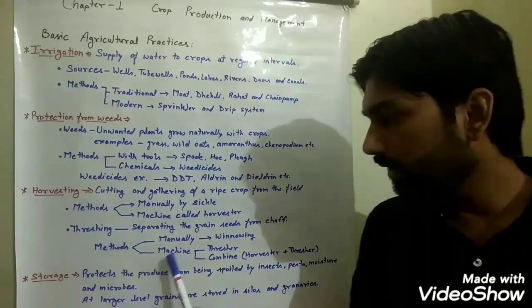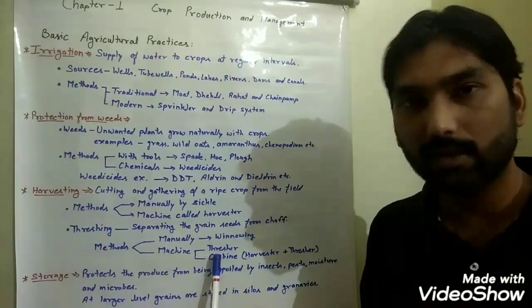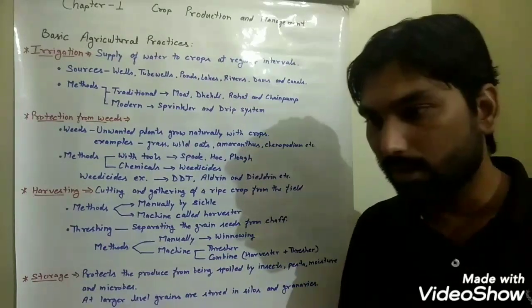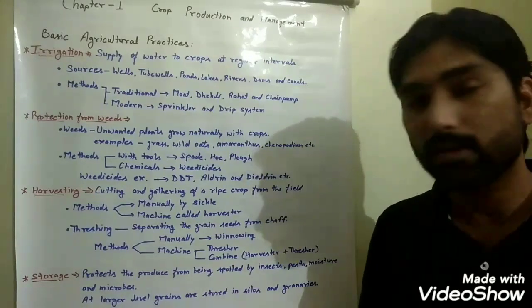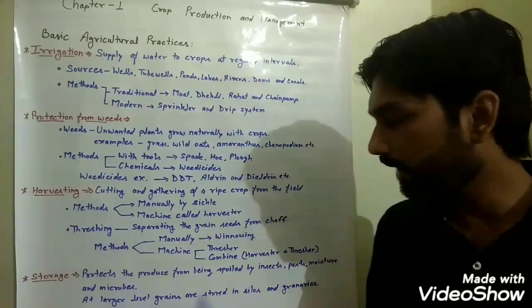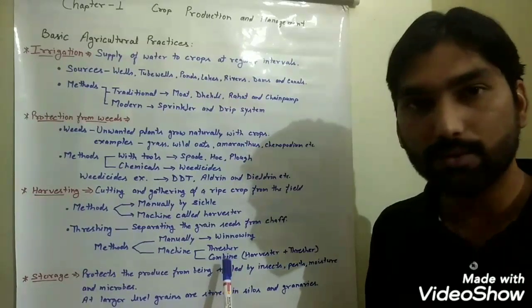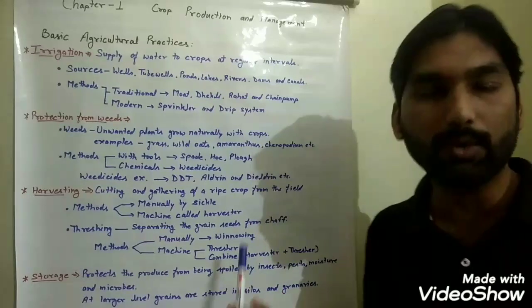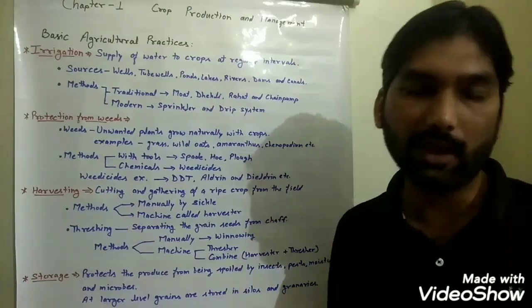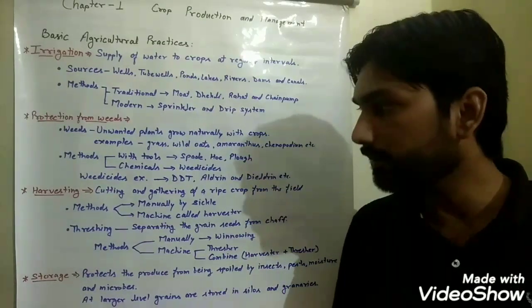In the next method, a machine known as a thresher is used to remove the chaff from the seed grains, and one more modern machine known as a combine is used nowadays, in which the harvesting and threshing processes can both be done with the help of this single machine.